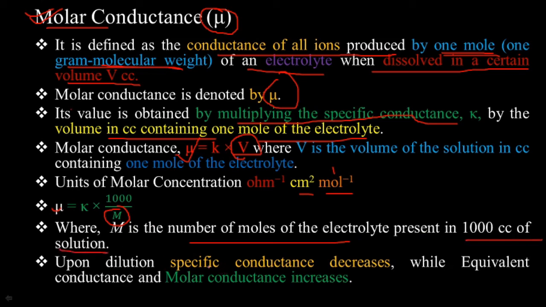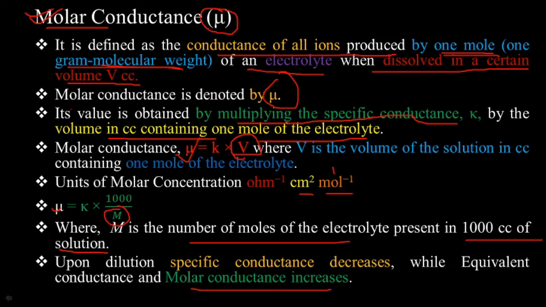Upon dilution, specific conductance decreases, while equivalent conductance and molar conductance both increase. When we dilute the solution, just like the equivalent conductance, molar conductance also increases as there is an increase in the dilution of that electrolytic solution. So this is the molar conductance, which is denoted by the sign mu. Simply, molar conductance is defined as the conductance of all ions produced by 1 mole or 1 gram molecular weight of an electrolyte when dissolved in a certain volume.